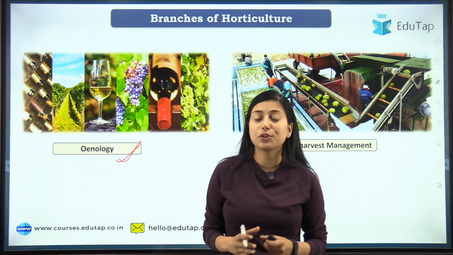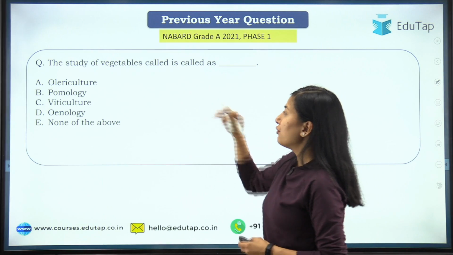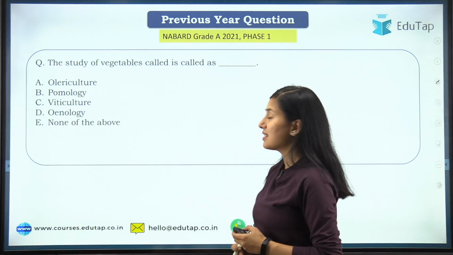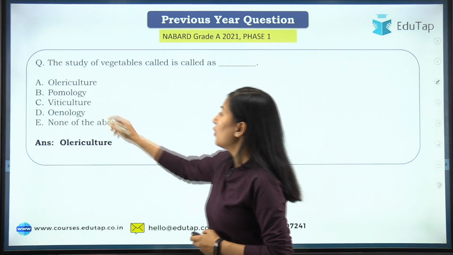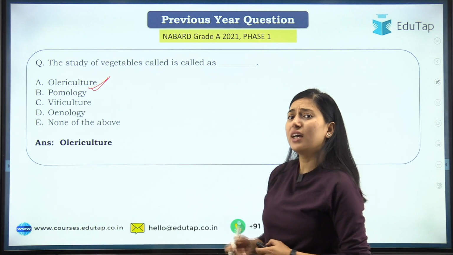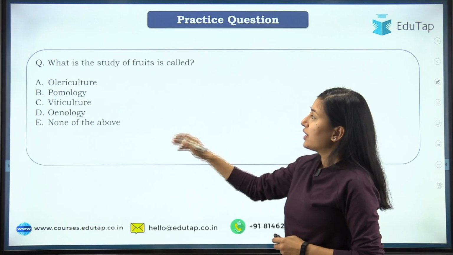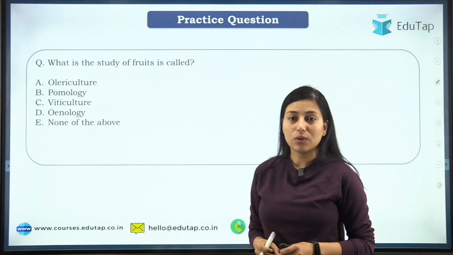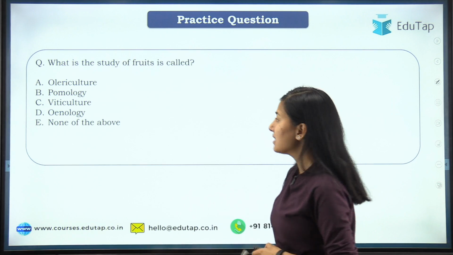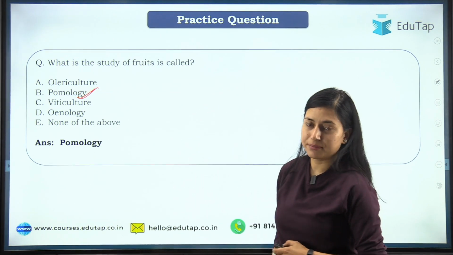Now if this is clear to you, let's move on to our question which says that the study of vegetables is called as, very easy, we have discussed this, and that is olericulture. Study of vegetables is olericulture. Now let's move on to the practice question based on this concept. What is the study of fruit called, okay? The study of fruits we have discussed, it is known as pomology, okay? Study of fruits is pomology.